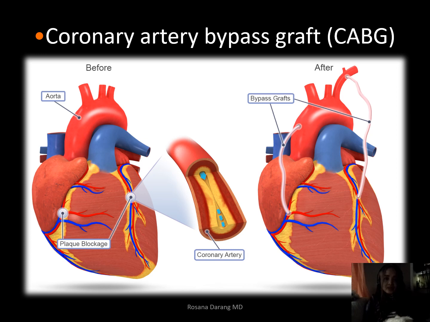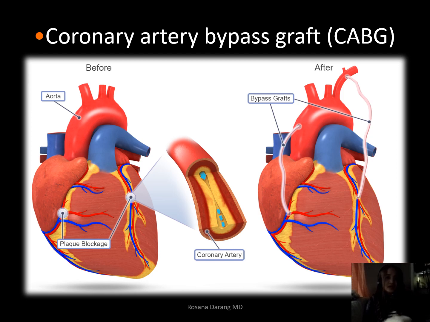And what they do is they harvest another vessel from the body. Usually, this is the saphenous vein, which is found in the thigh. We harvest that vein, and then we make it our new coronary artery, basically. So we connect those grafts directly from the aorta or from another artery coming off the aorta, and then bypass the blockage so that we restore blood flow to that part of the heart.